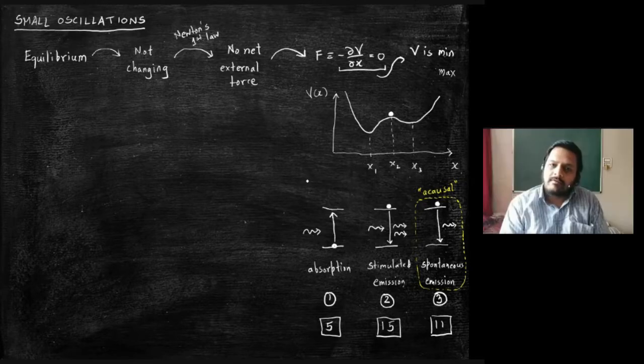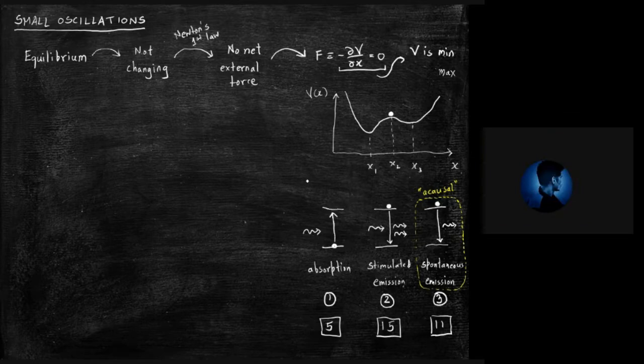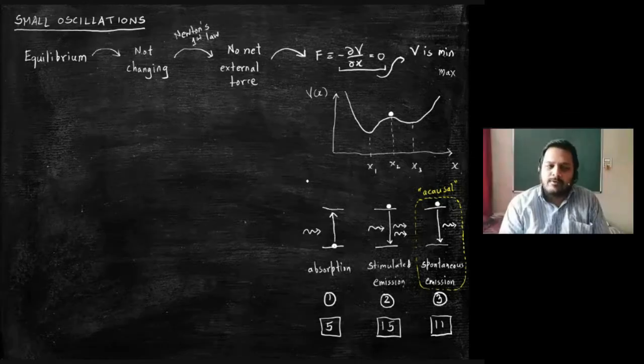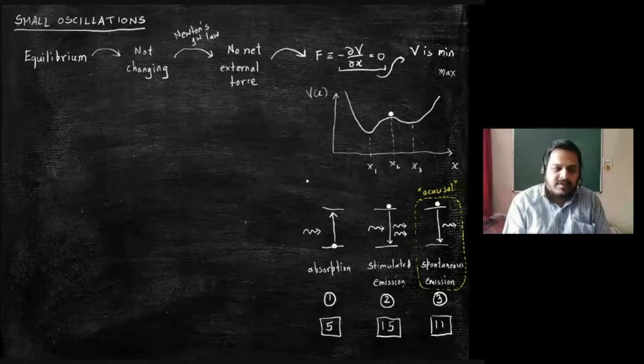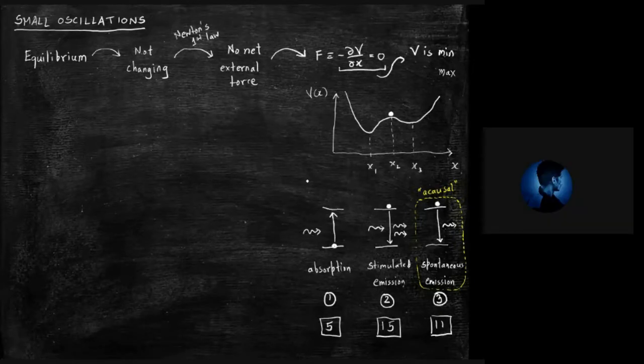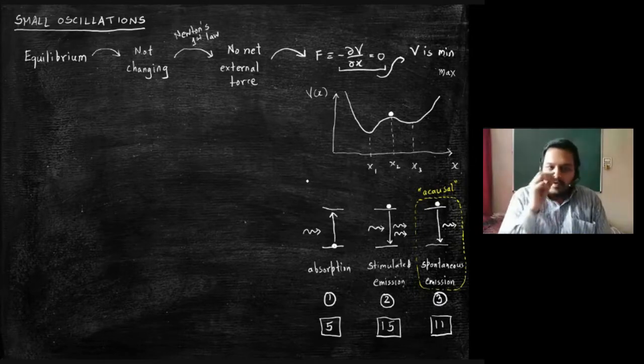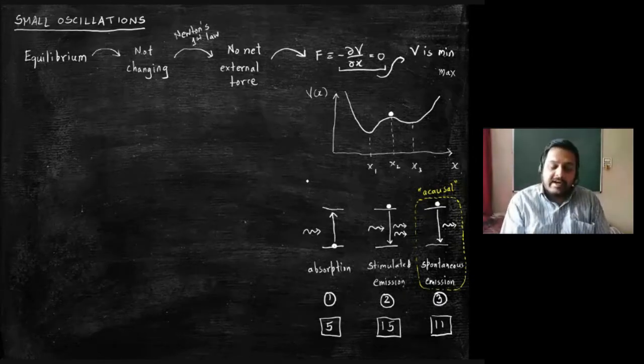Why? Who tells it to come down? You are assuming that it will come down. To go up, you have to give an external force, so-called. No, not really a force. You are giving energy, but basically you are giving an external influence, and it goes to an upper state and remains there.